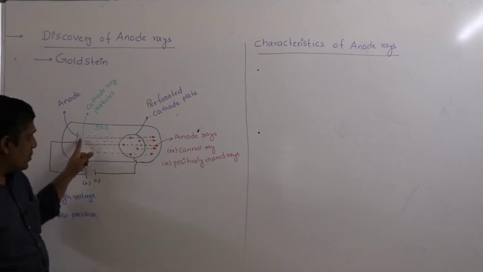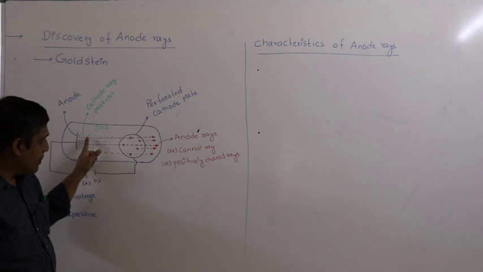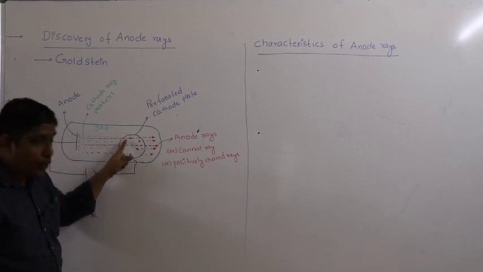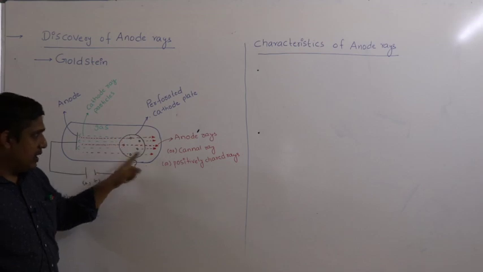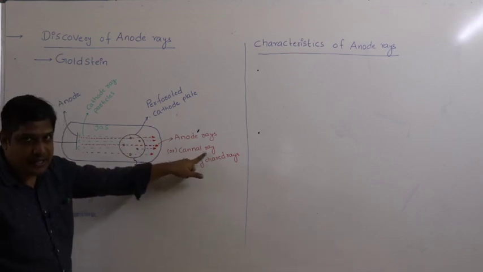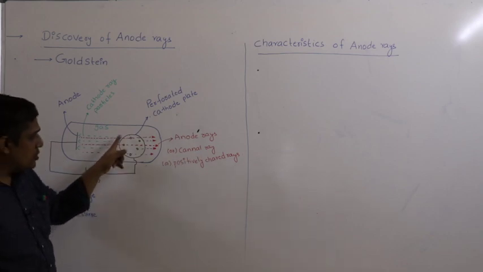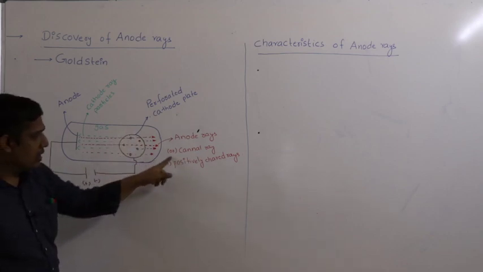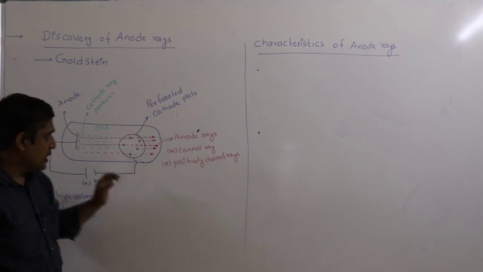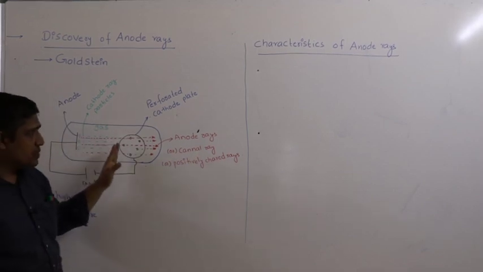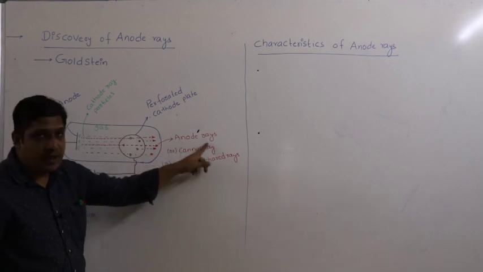These rays passed through the holes of the cathode plate, the perforation of the cathode plate. Hence they are called canal rays. They are called canal rays because they are passing through the holes of this cathode. They are generated and travel from anode towards cathode. Therefore, we call them anode rays.